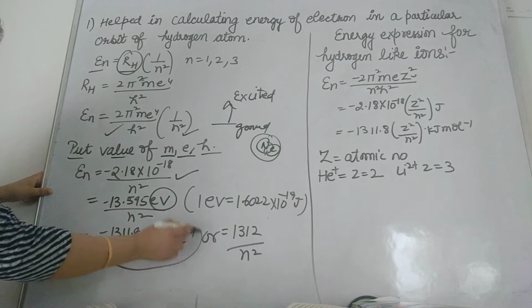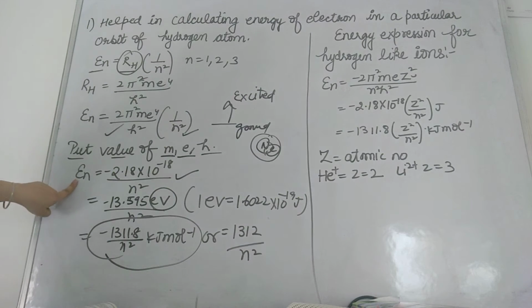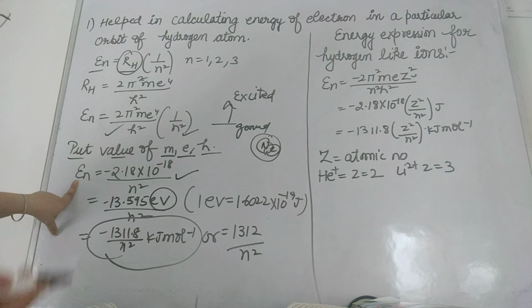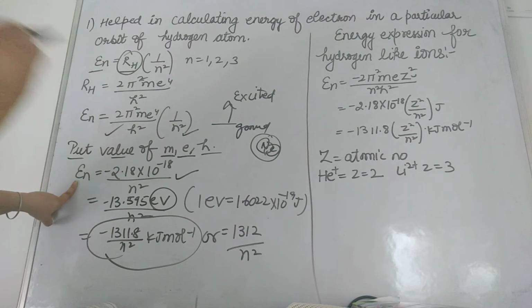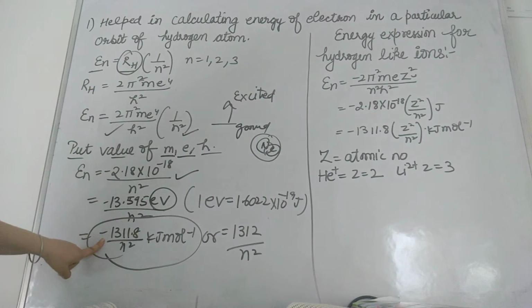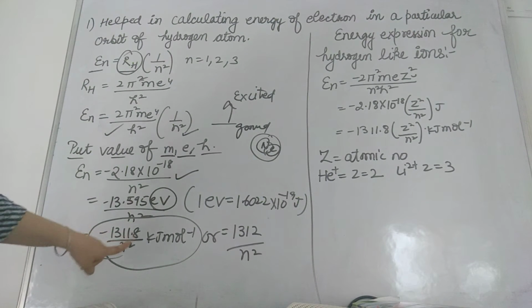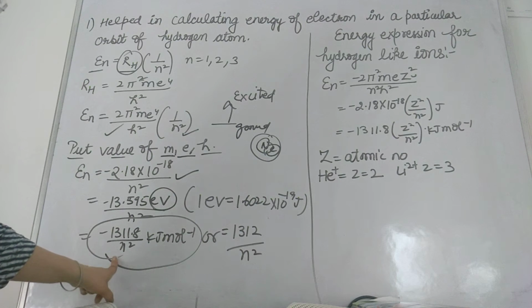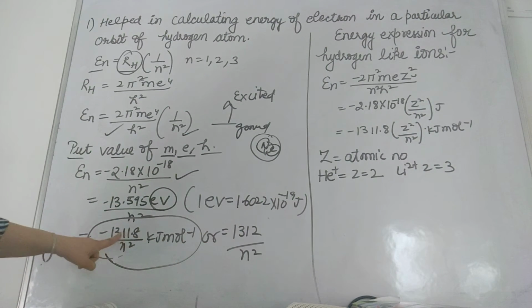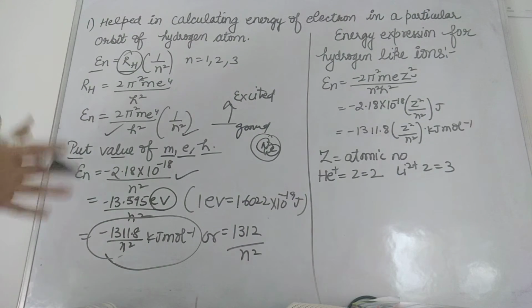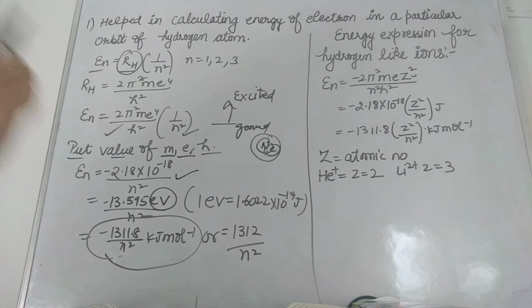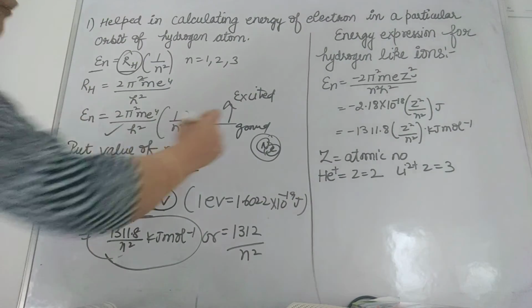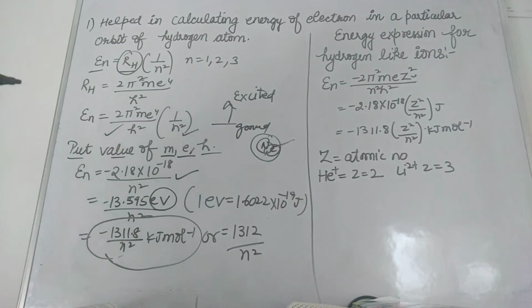You can directly learn this relation, that En, the energy of an electron in a particular orbit, is equal to minus 1311.8 upon n square. Or, by rounding it off, you can write it as 1312 upon n square. So this is the expression to calculate the energy of an electron in a particular shell.